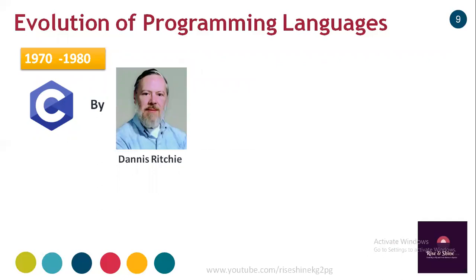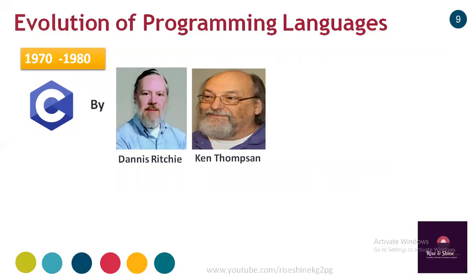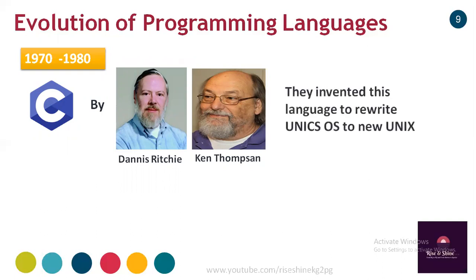Actually, Dennis Ritchie and Ken Thompson wanted to rewrite their operating system called Unix. There were many options available at that time, but assembly language or whatever languages were available in the market were not capable or suitable to rewrite their Unix OS.